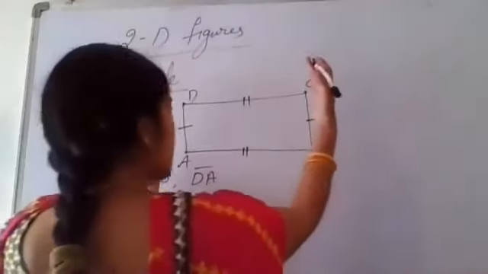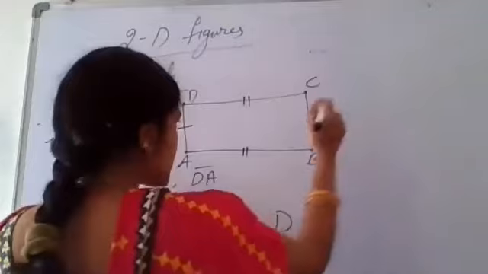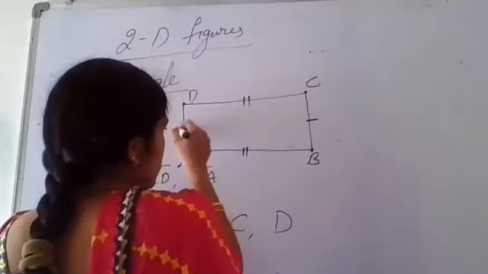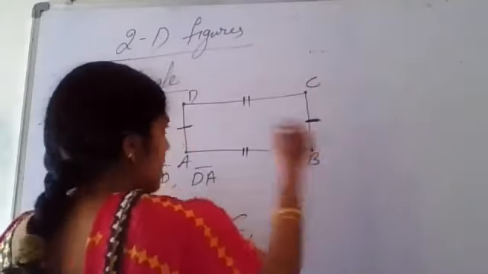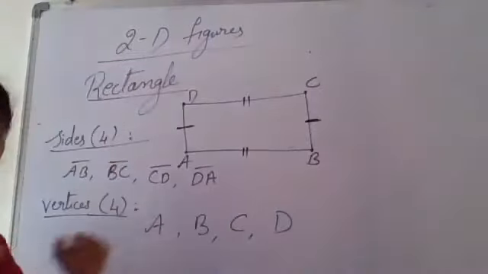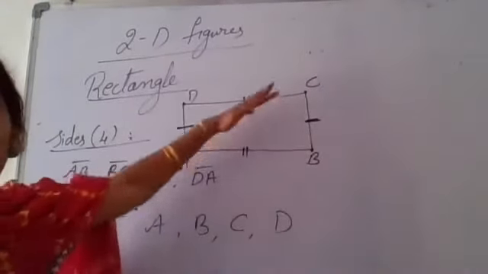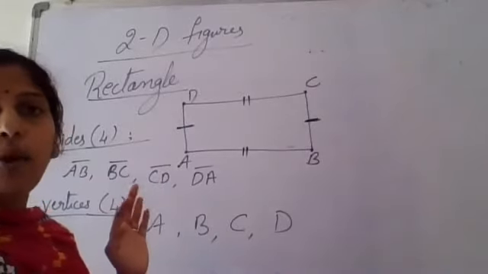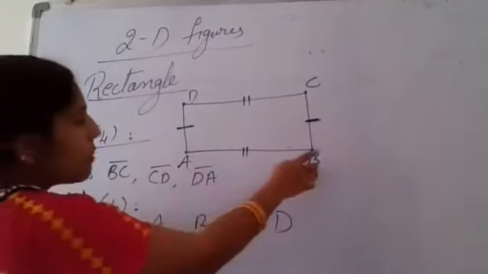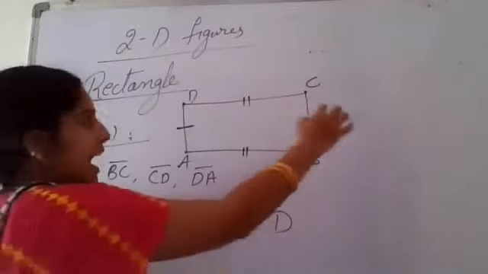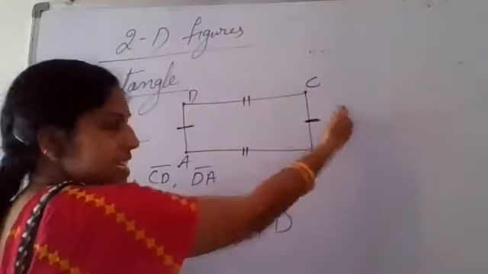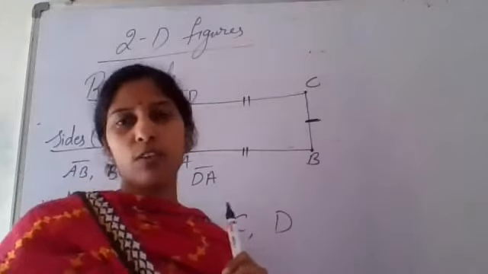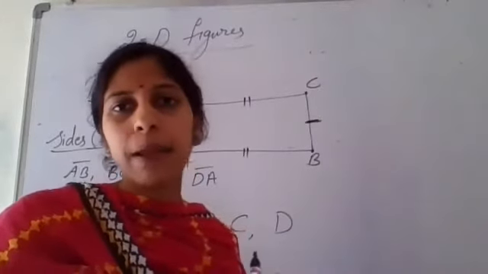And the other sides, BC and AD, have equal lengths, so I'm showing them with a single line. The opposite sides are equal in a rectangle. AB's opposite side is CD, and AD's opposite side is BC. Do you know what we mean by opposite, children?